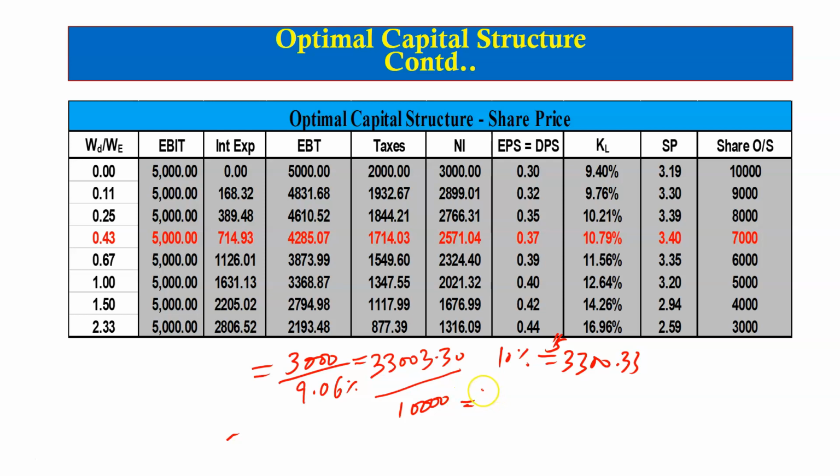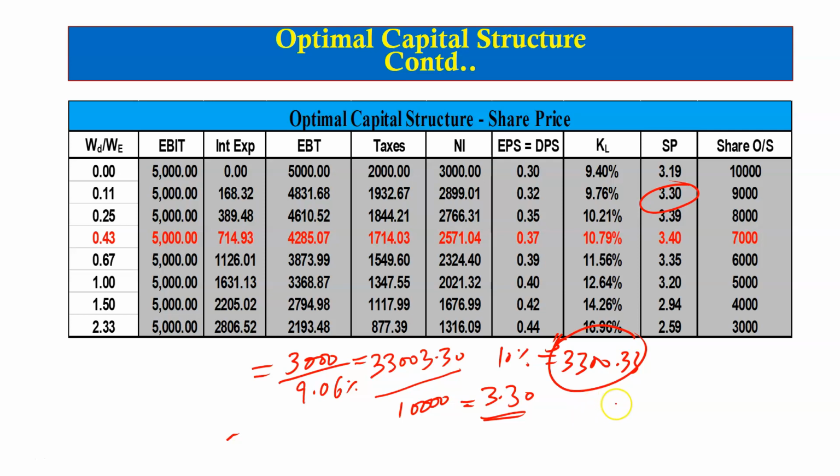So it was equal to 3.30. So we have the share price when the firm borrows 10% equal to 3.3. Now how many shares can be repurchased if the company is borrowing $3,300.33 and one share can be purchased for $3.3?